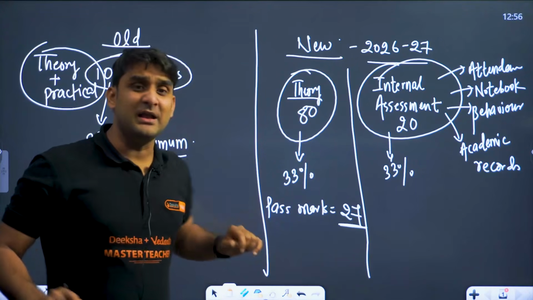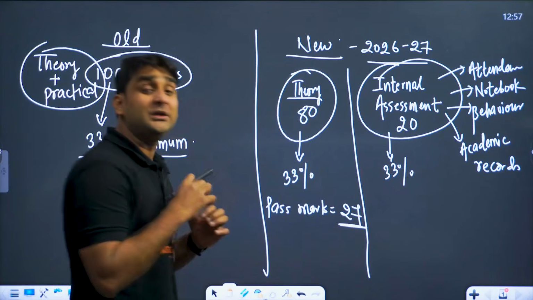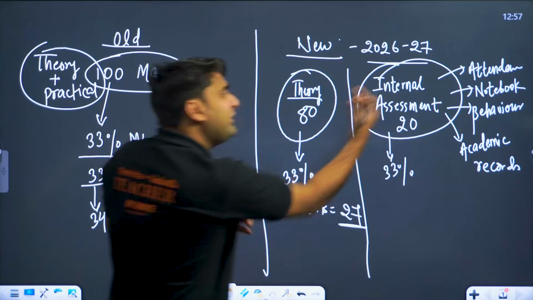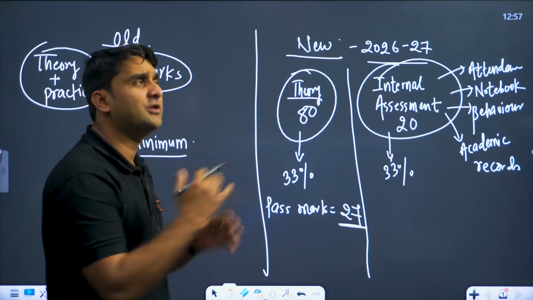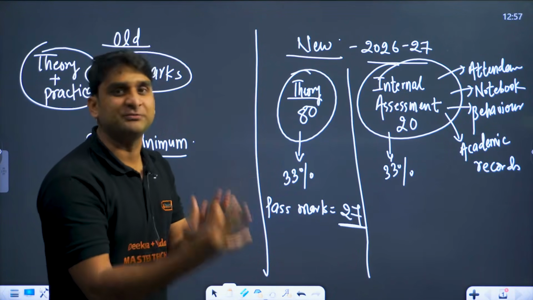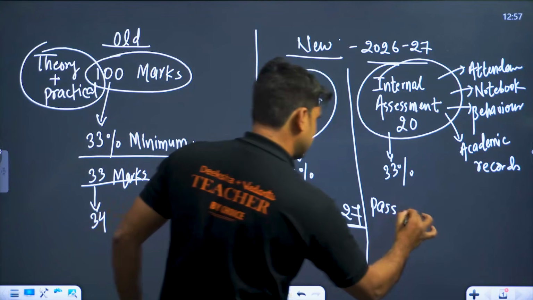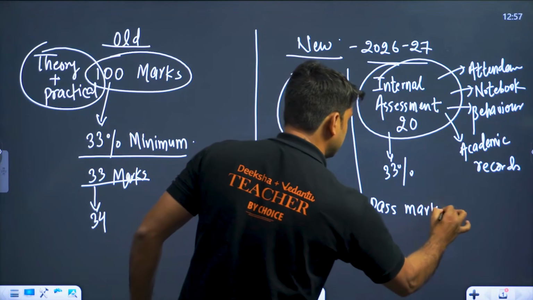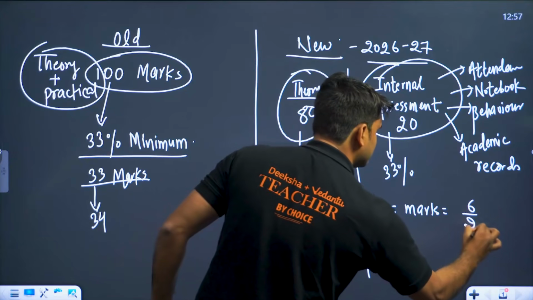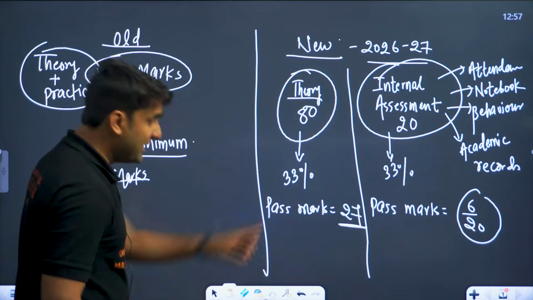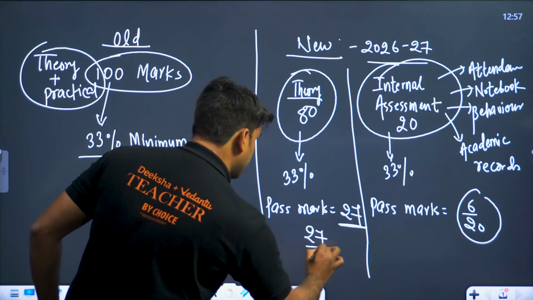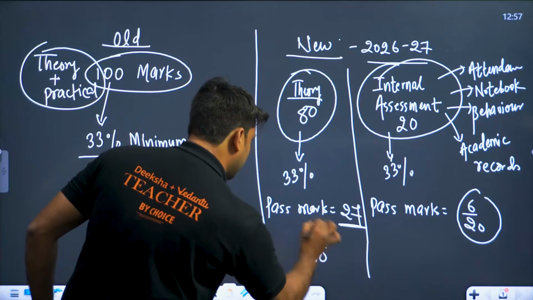Now, in internal assessment, again you have to score 33% out of 20. If we calculate 33 by 100 into 20, it is around 6.6. So 6.6, we can round to 6. So 6 marks should be there to pass, and here 27 marks should be the minimum out of 80 to pass the exam.